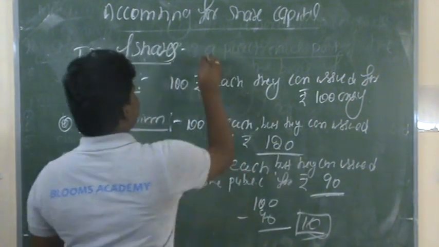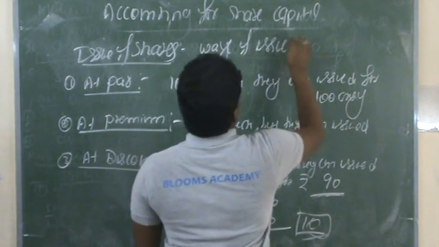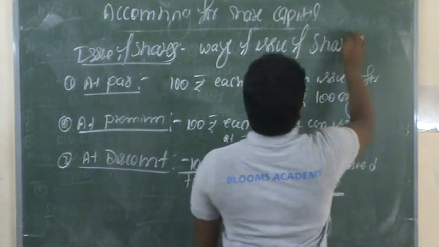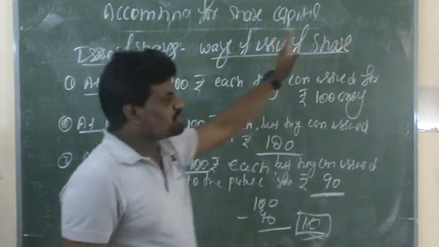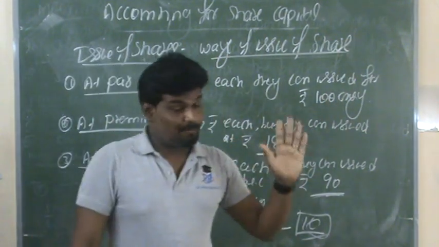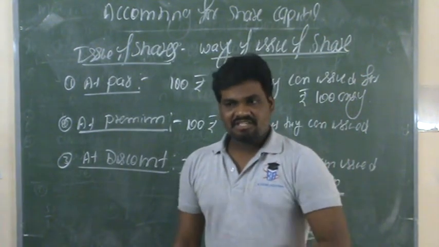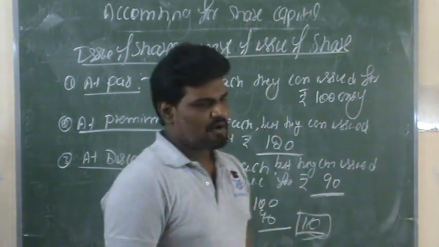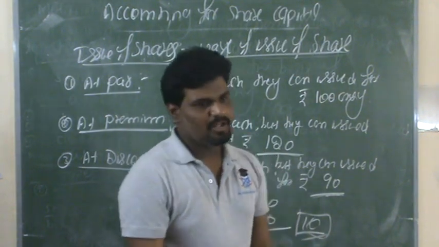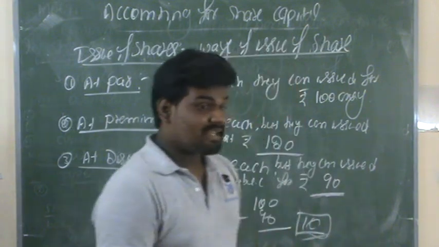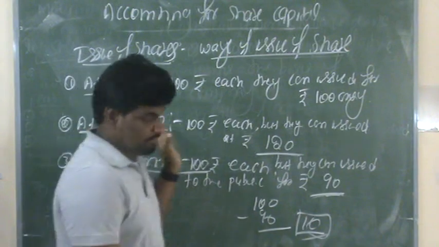These are the three ways of issue of shares. The first way of issue of shares is at par. At par means equal to face value. In this situation, whatever the actual value of shares, that much amount only they are collecting from the public. The second way is at premium.